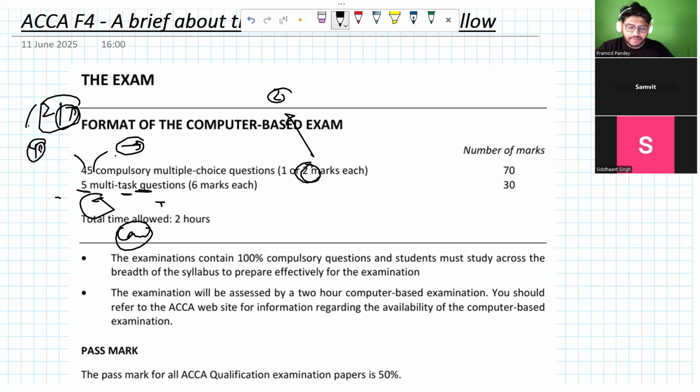The very first one, 45 marks requirement can be tested for a 2 marks question as well, and can be tested for a 1 mark question as well. Is it okay? Are you clear on that? Yes.